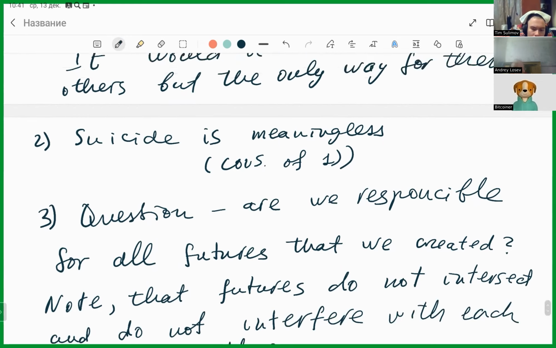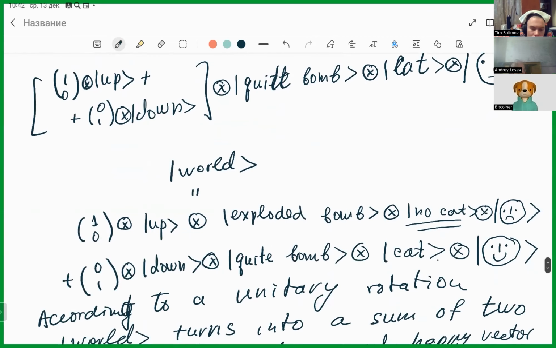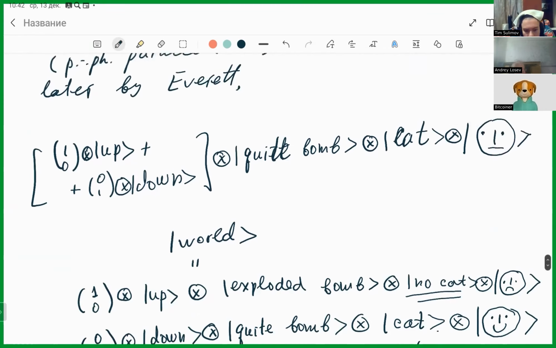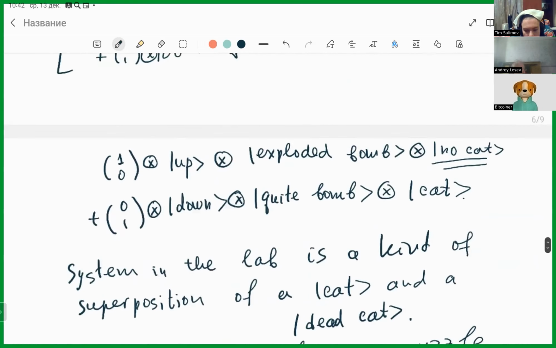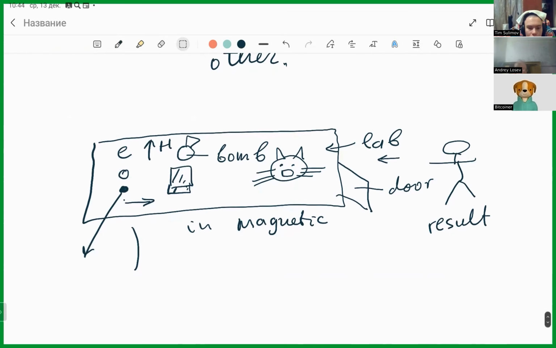Suppose I'm a crazy physicist who made this experiment with a cat, okay? Suppose I made this experiment, then am I responsible for killing a cat if it happens that I don't see the cat inside? So what would be if I just go to the same room with the cat? So let me put here this person, maybe it's better to redraw it. So what happens?